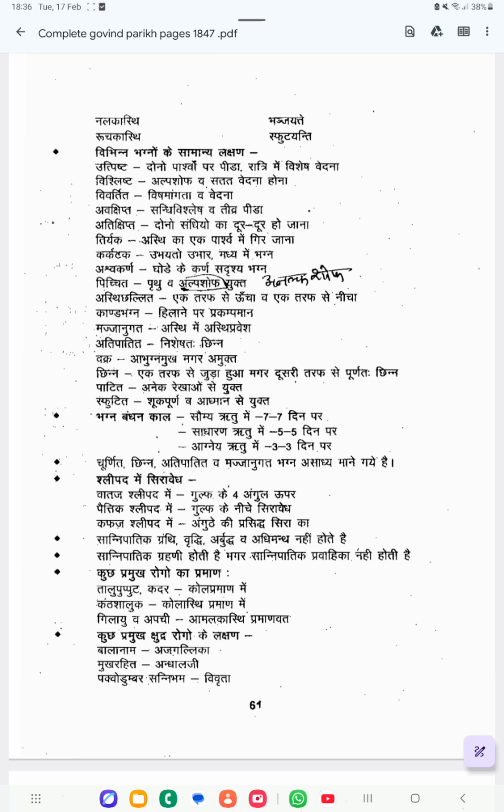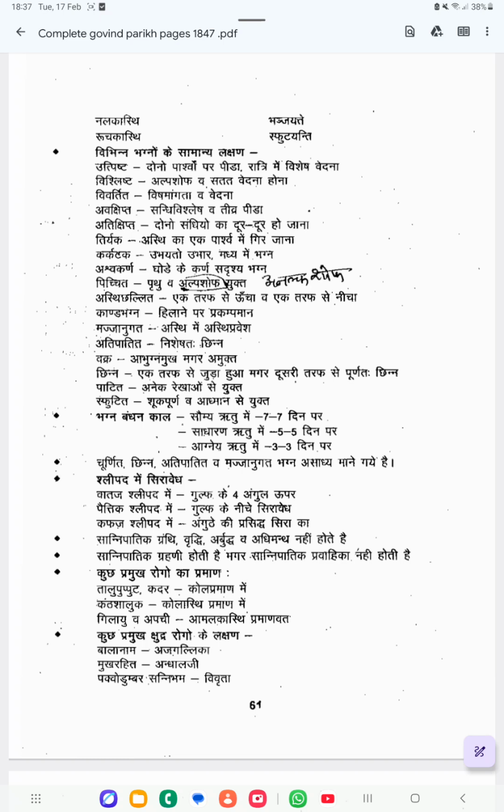So there, the Samanya Lakshana we can see. The first one is Utpishta. Utpishta means pain on both sides, with special pain at night. There will be severe swelling and pain on both sides of the joint. Utpishta is a variety of Sandhi Mukta. The lakshana is swelling and pain on both sides of the joint, and you will get severe pain at night time. That is a very important point related to Utpishta. The pain increases especially at night time. That is a feature of Utpishta.